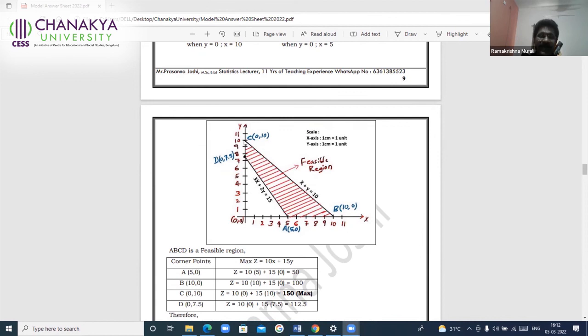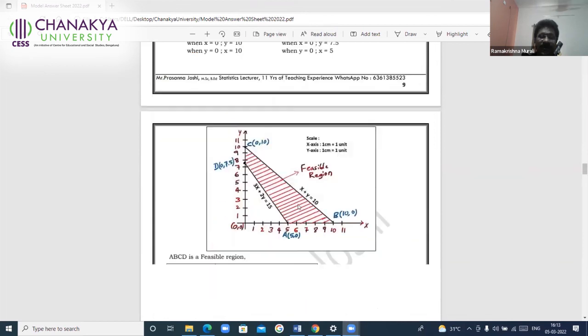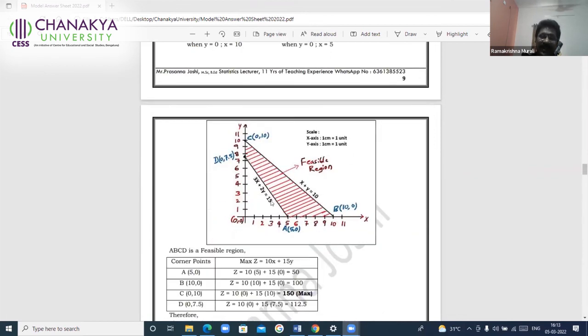See from this line, 10, 9, 8, 7, toward the origin, the values are decreasing, 10, 9, up to 0. So this side, toward the origin, represents less than or equal to. Only in this entire area, draw the other line. Now 3x plus 2y, greater than or equal to. From this line, the side that represents greater than or equal to is away from the origin. If you come toward the origin, again x and y are decreasing. Now see away from the origin, 8, 9, 10, increasing. 5, 6, 7, 8, 9, increasing. Away from the origin, it increases.